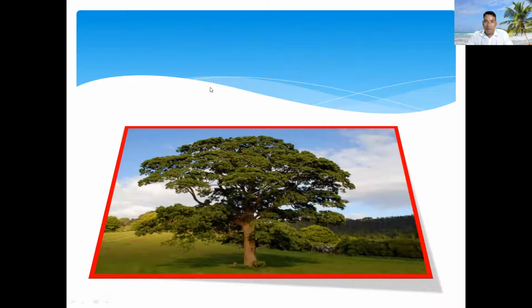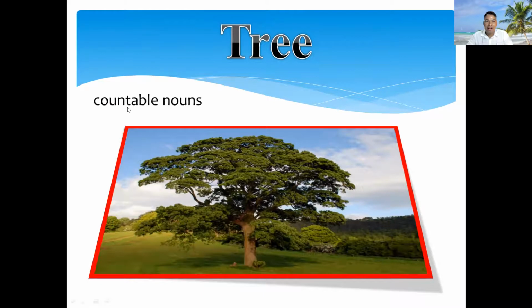Countable or uncountable? What picture is this? Very good. This is tree. Is tree countable or uncountable noun? Very good. This is countable noun. How many trees are in the forest? 100, 200, we can count that. So this is one tree, so we can say countable noun.